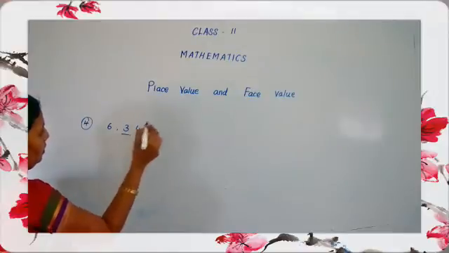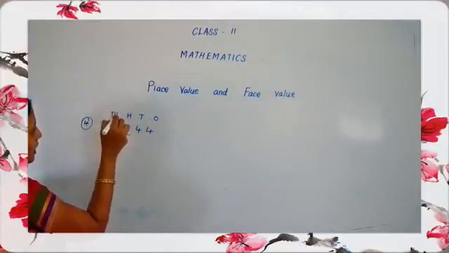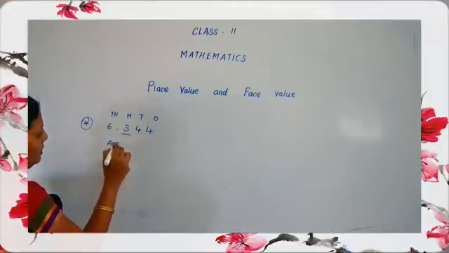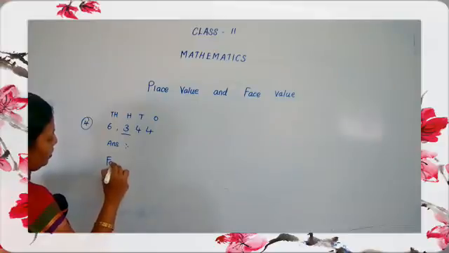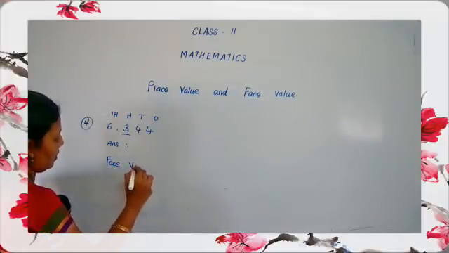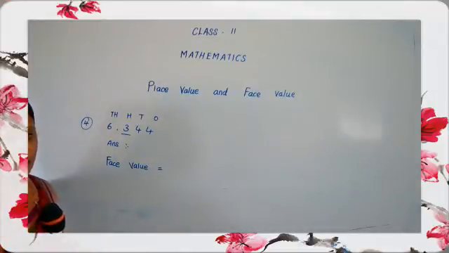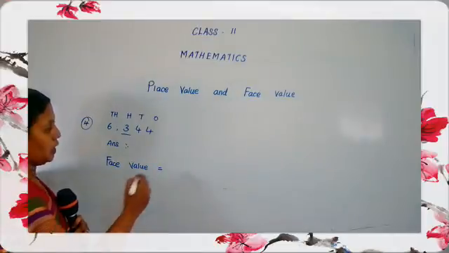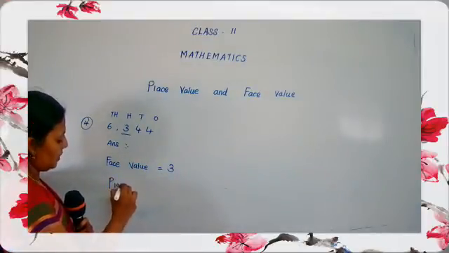6344. First we have to mention the periods: ones, tens, hundreds and thousands. We have to write the answer. First, face value. Face value means see the underlined digit and write it. Which number is underlined? 3. Then place value.